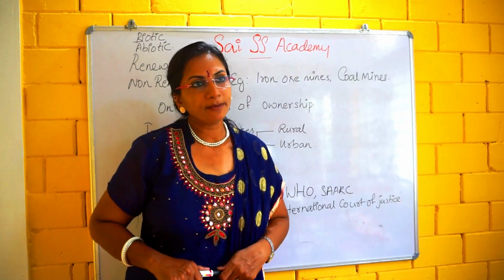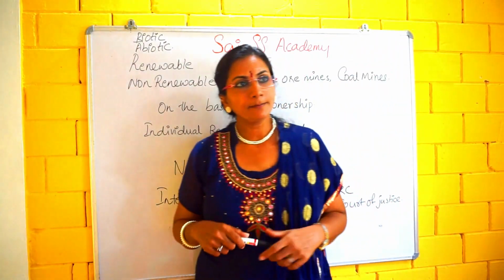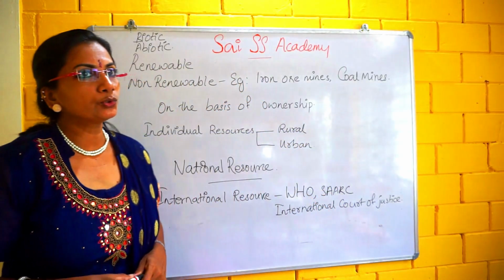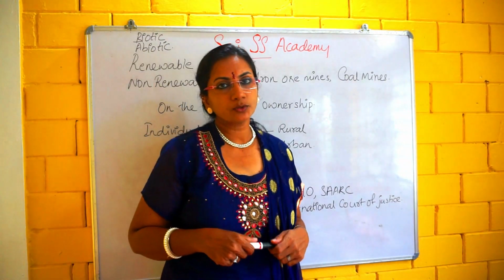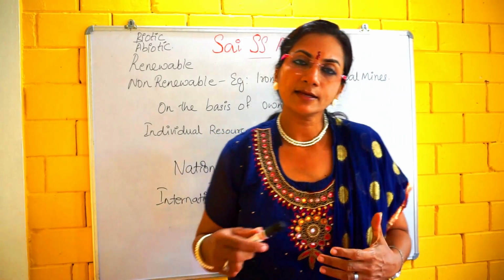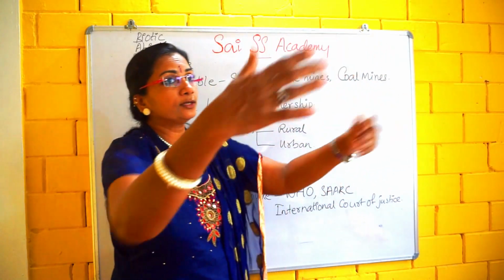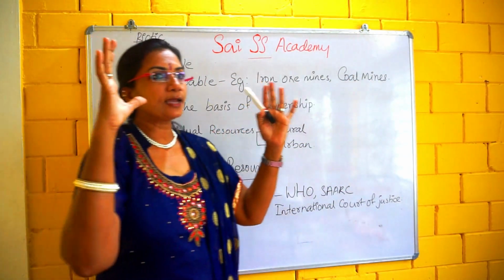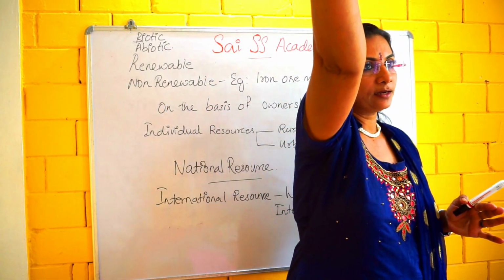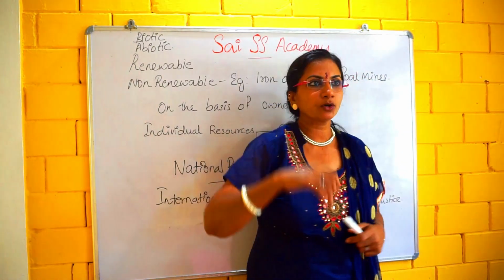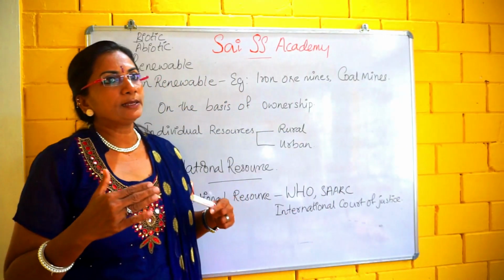When we are standing on a beach and looking into the sea, up to 12 nautical miles, that is 19.2 kilometers from the coast, is termed as the territorial water. Now I am talking about the seas and oceans of the country. And the resources therein belong to the nation.